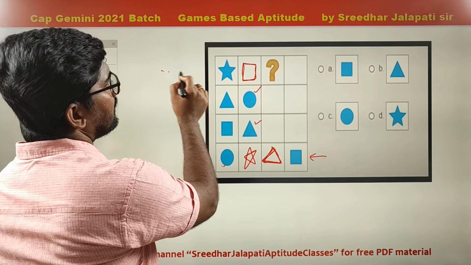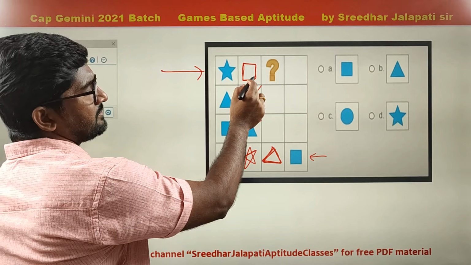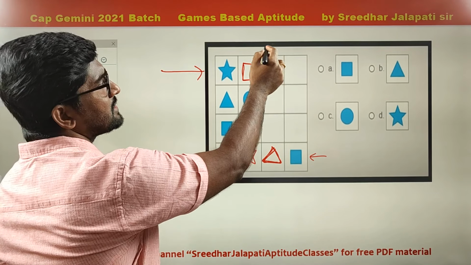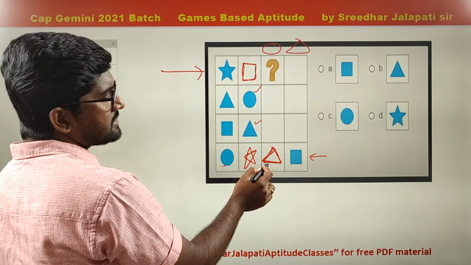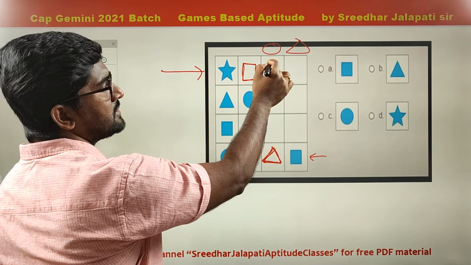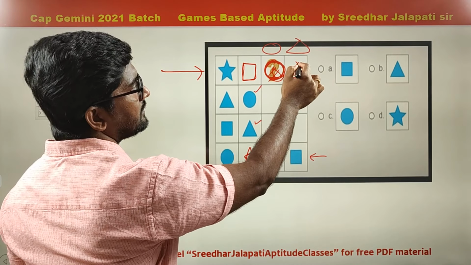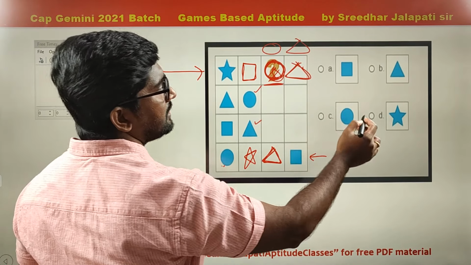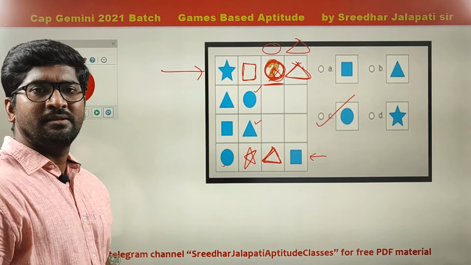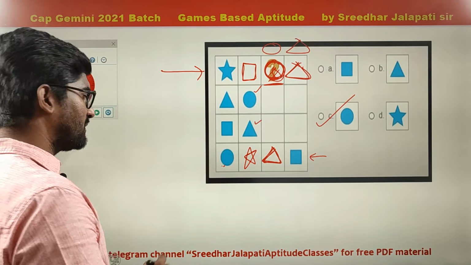Right? Now let us come to the required row. Star and square are already there. Two more symbols, circle and triangle. Since triangle is already here, triangle cannot be here. So this is circle and this is triangle. So in place of the question mark, we get circle. Okay, following the rule, same as what we do for Sudoku.